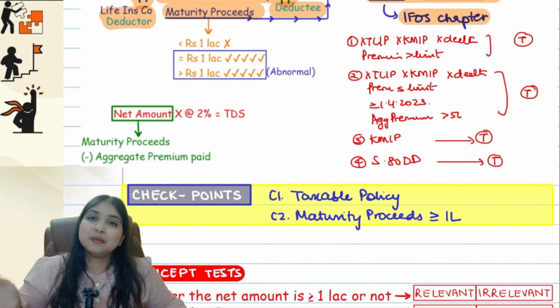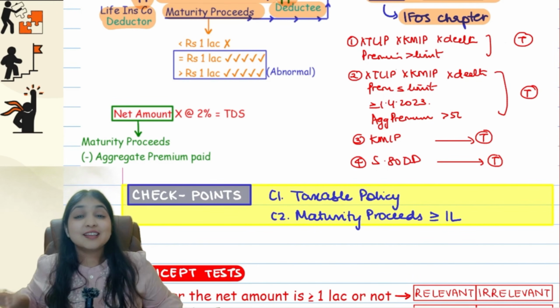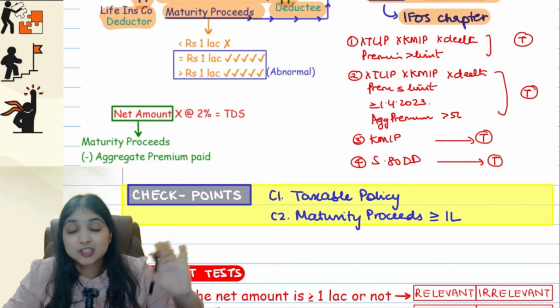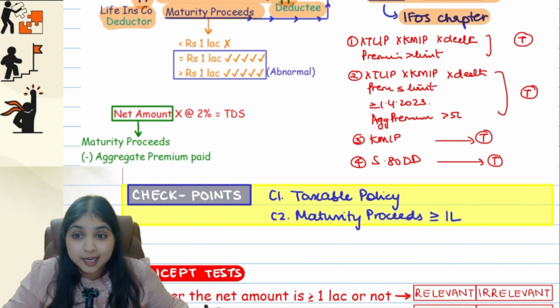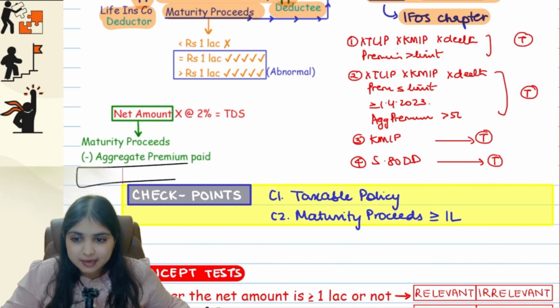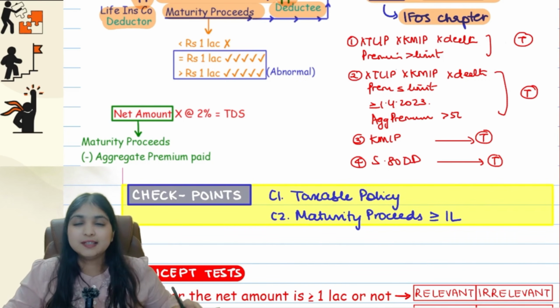Okay, guys, but there's one more special point in this section, guys. 2% of what? 2% of the net amount. What is the net amount? Basically, it is not 2% of this maturity proceeds. No, it is 2% of the net amount. Net amount is nothing but whatever maturity proceeds we are receiving now, minus whatever life insurance premium we had paid all these years. So on this net number only, 2% TDS will apply.